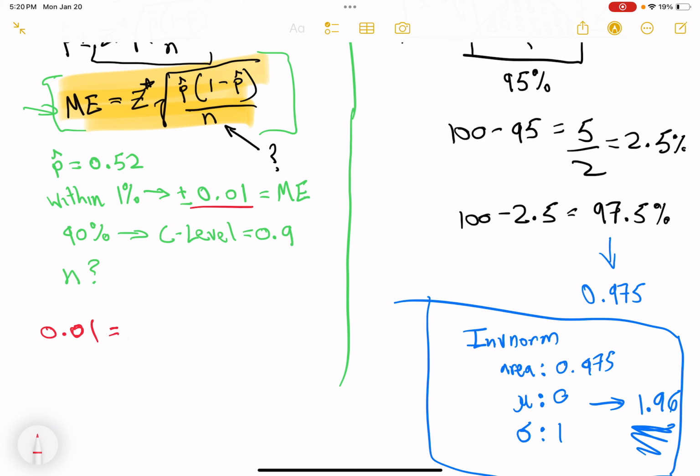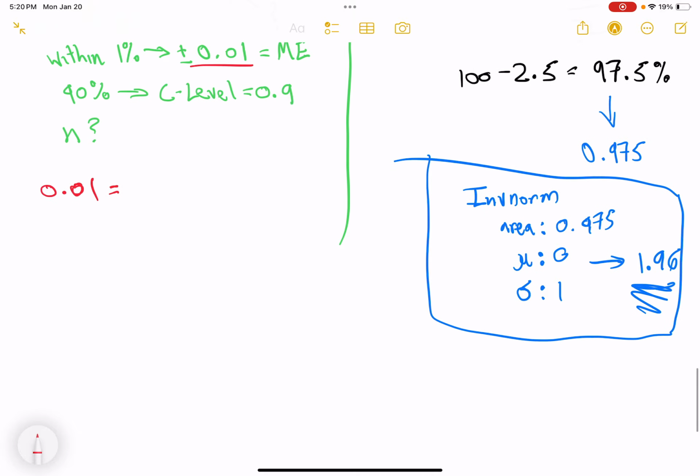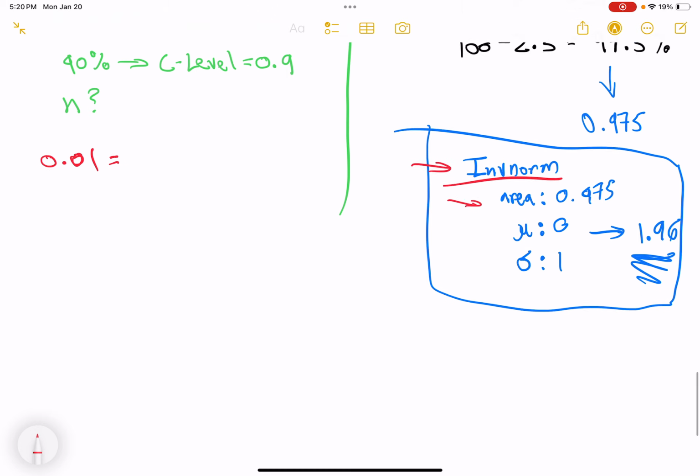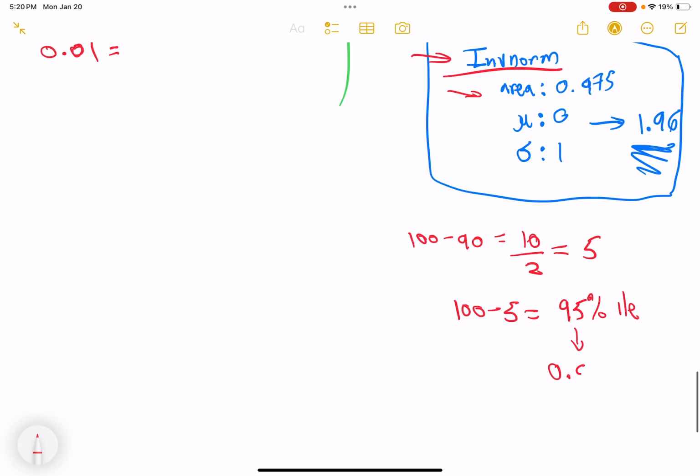Equals, we know our critical value, do we? No, we don't. I think I said it a moment ago, but let's do it one more time. To find our critical value, we would do inv norm. For the area, instead of 0.975, because we're doing 90%, I would do 100 minus 90% equals 10. Divide that by 2, because there are two tails, so we're at 5%. 100 minus that 5% yields 95, so we want the 95th percentile, aka 0.95.